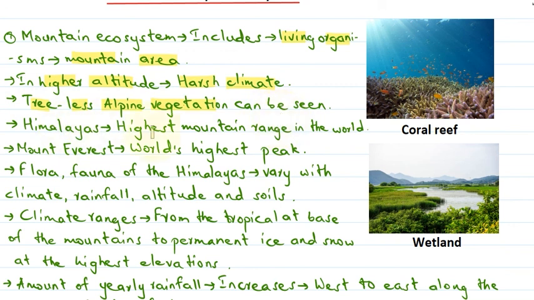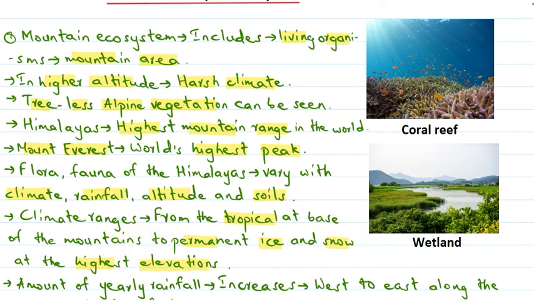The Himalayas are the highest mountain range in the world, and Mount Everest is the world's highest peak. The flora and fauna of the Himalayas vary with climate, rainfall, altitude, and soil conditions. The climate is tropical at the base of the mountains, and towards the highest elevations we can see permanent ice and snow.